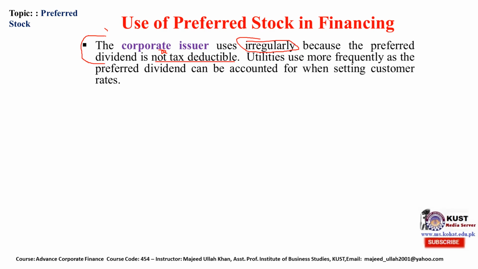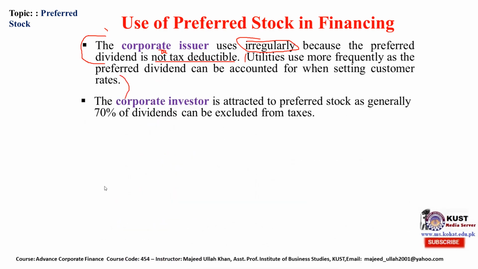Utilities use it more frequently, as preferred dividend can be accounted for when setting customer rates. That is basically specific to the United States. The corporate investor is attracted because of what? Because of the tax treatment. For preferred stock, generally 70% of the dividend can be excluded from taxes.